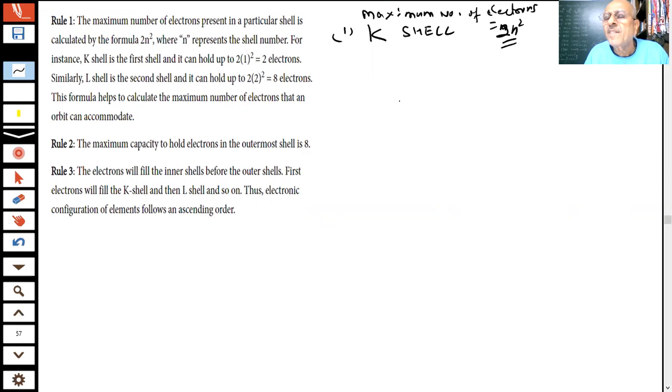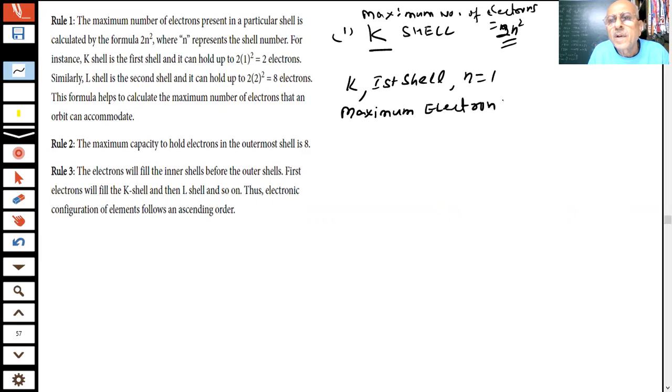What is n? First shell, K shell. For example, what is the maximum number of electrons in the K shell? What is the value of n for the K shell, student? K means the first shell, so n equal to 1. So what is the maximum number of electrons in the K shell? The formula is 2n square. What is the answer coming? 2. So only 2 electrons can be there in the first shell.